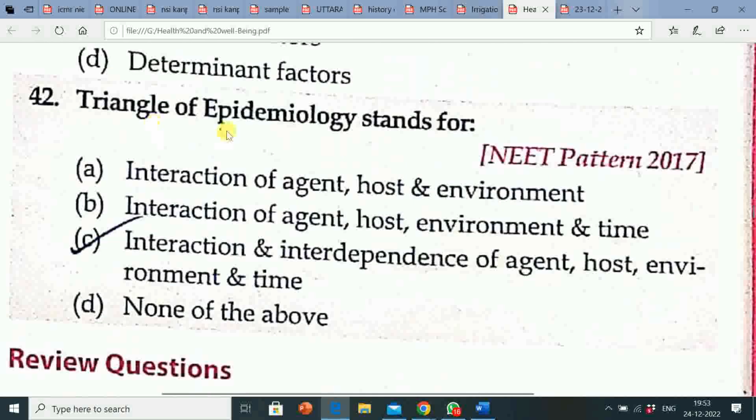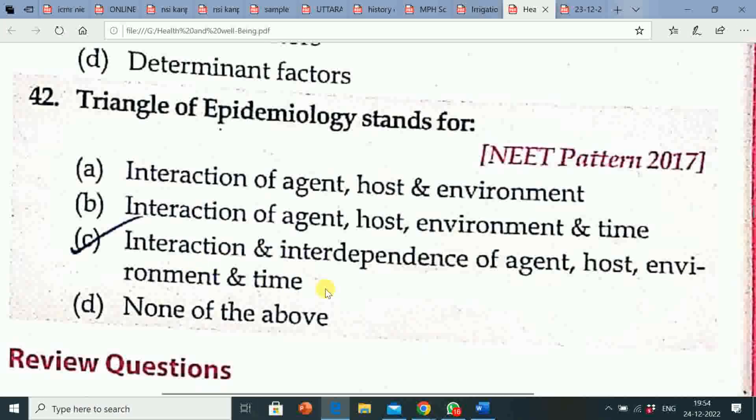Next question is, triangle of epidemiology stands for: option A, interaction of agent, host and environment; option B, interaction of agent, host, environment and time; option C, interaction and interdependence of agent, host, environment and time; option D, none of the above. The correct answer is option C, interaction and interdependence of agent, host, environment and time.